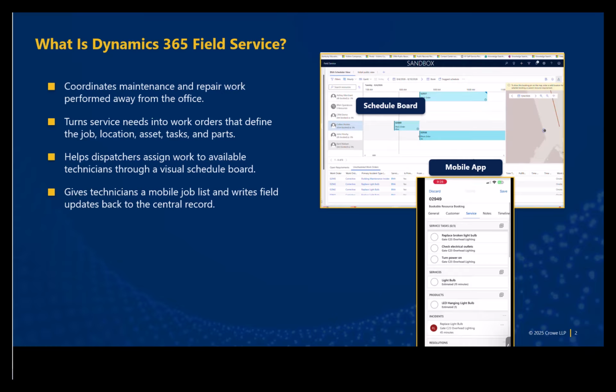In our example, that setting is an airport. A maintenance issue is captured, converted into a work order, assigned to a technician, and then completed and documented from the field. The technician can record tasks, notes, parts used, and completion status, while the operations team can maintain visibility into the work from beginning to end.